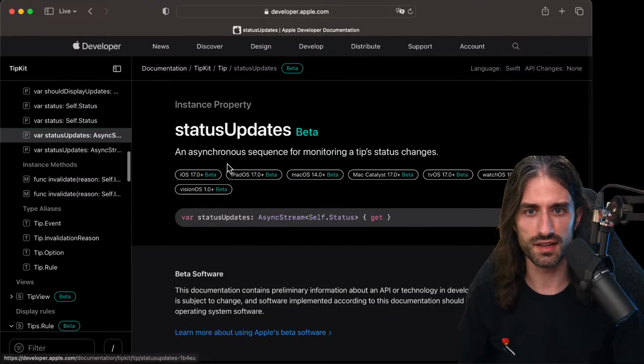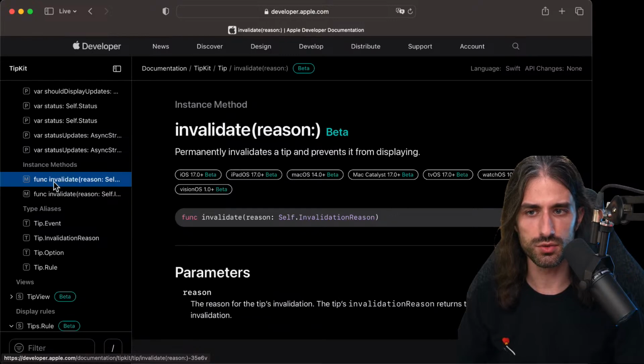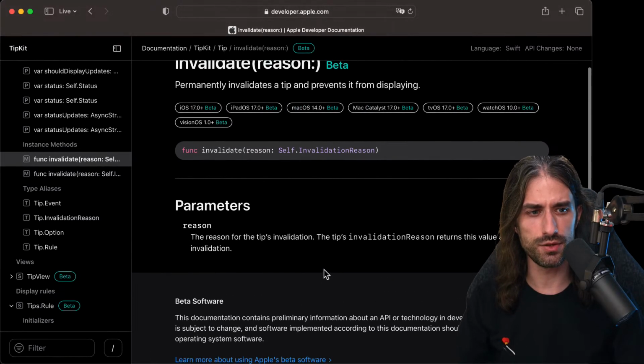Okay, so status update, yes, that's the async stream we were listening to. Invalidate. So if you want to permanently invalidate the tip and prevent it from displaying, once again, might be useful. Maybe you would like to have in your app's settings a switch to deactivate all the tips or to opt out, because some users are just being annoyed by the tips. When you have a tutorial, it's kind of nice to also allow the user to skip it. Here it's kind of the same reason.